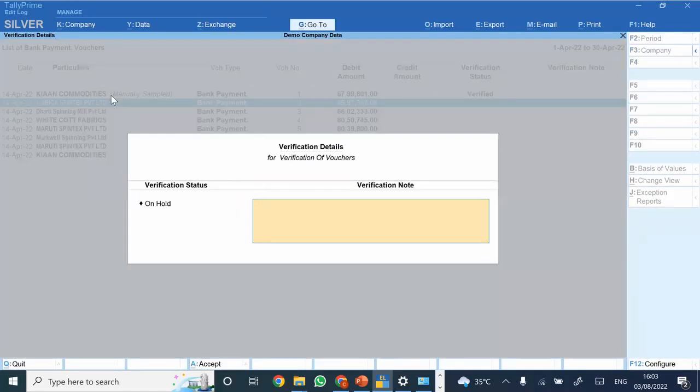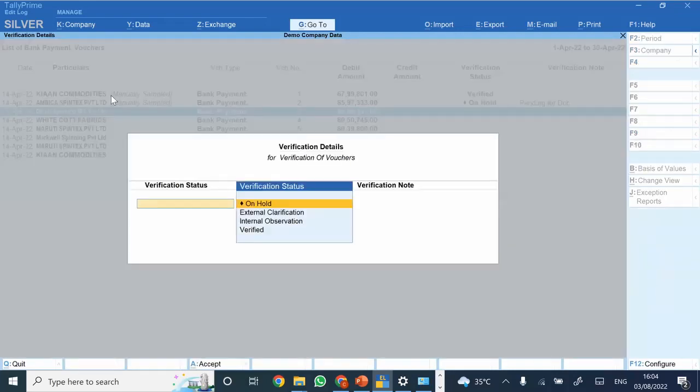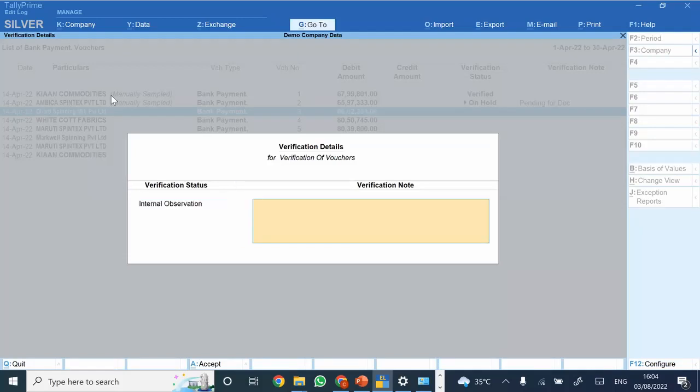If I have any issue with the same, I can keep it pending for documents or anything like that. I can set its status to internal observation. In case I want to ask my senior, I can set the same to internal observation. Let's say you want to confirm with your senior partner or manager, you can mention "Confirm with partner."